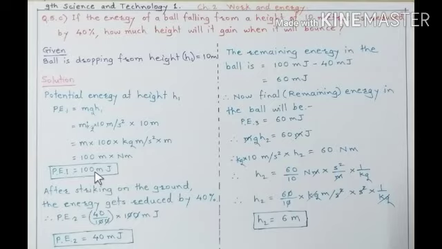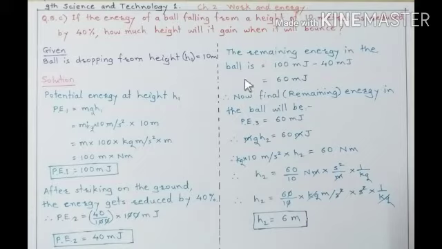After striking the ground, the energy gets reduced by 40%. That means the original energy is 100 mass into joule. 40% of this energy can be calculated like this. This reduced energy Pe2 is equal to 40 divided by 100 into 100 mass into joule. Therefore Pe2 is equal to 40 mass into joule, because the 100 in the numerator and the 100 in the denominator cancel each other. This is the reduced energy.